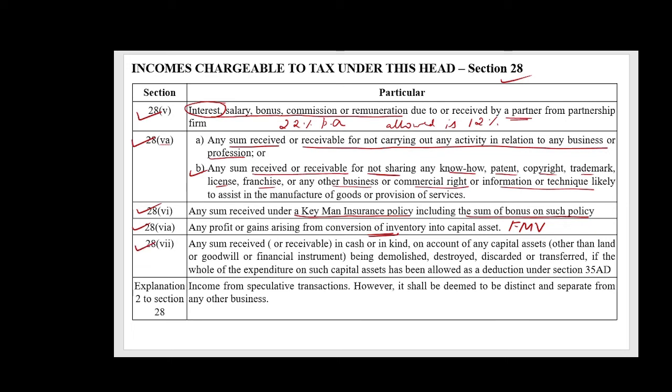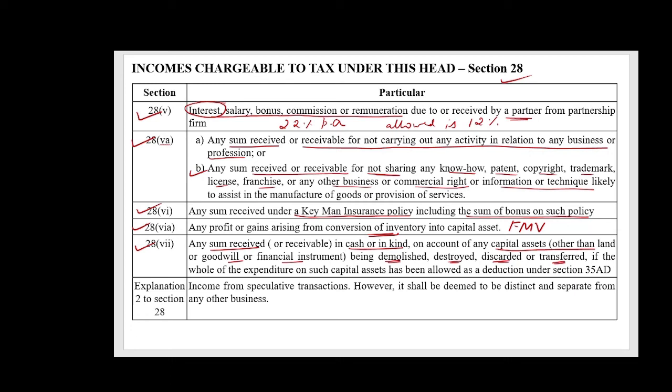Moving on to Section 28 subsection 7. Any sum received or receivable either in cash or in kind on account of any capital asset other than land or goodwill or financial instrument, where these capital assets are demolished or destroyed or discarded or transferred.